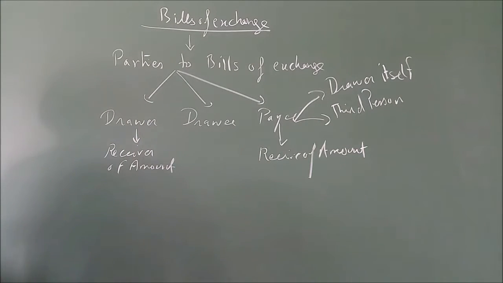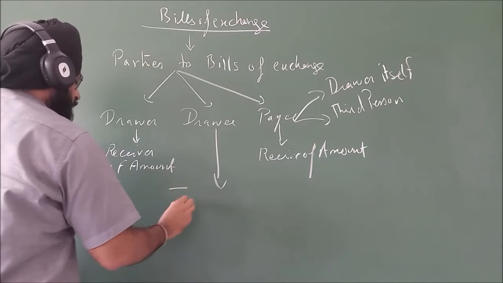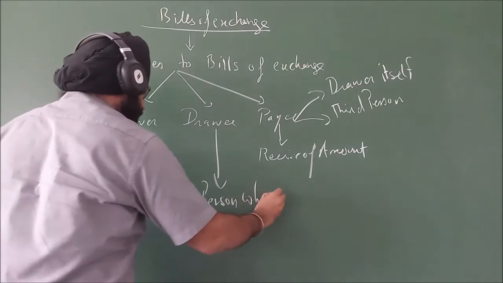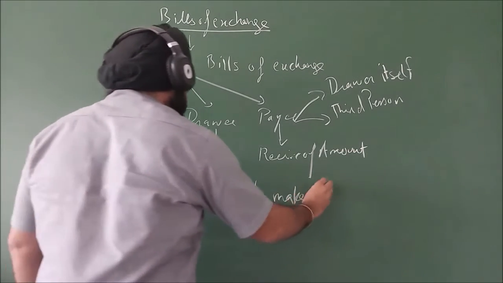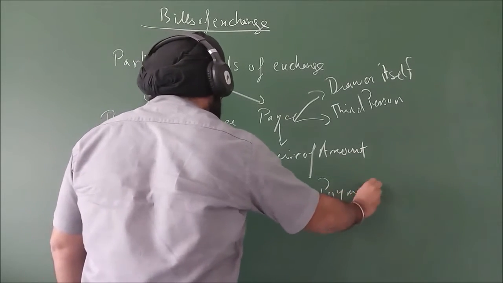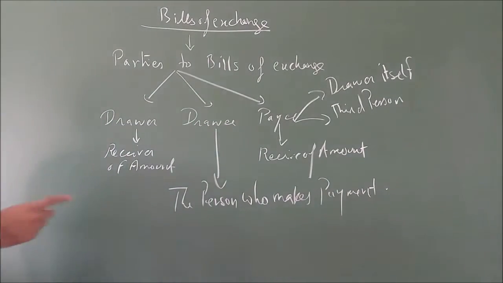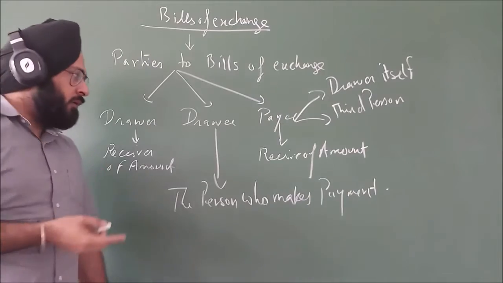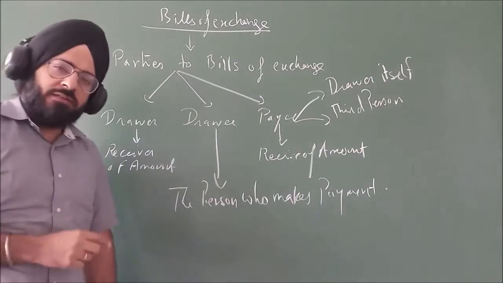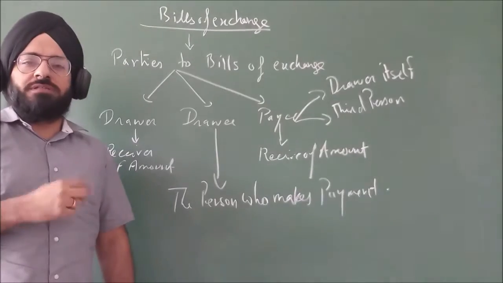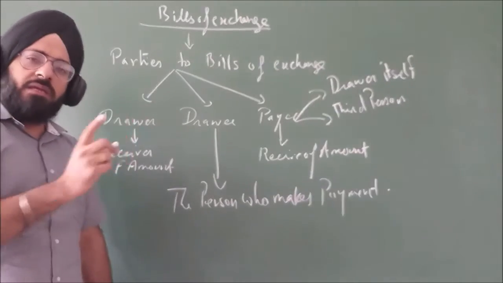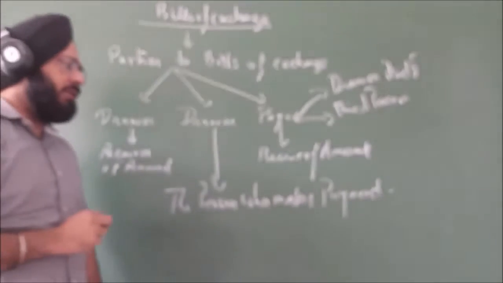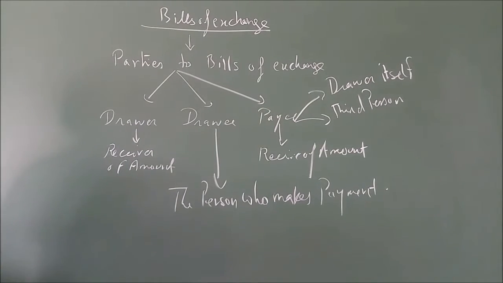Drawee is the person who makes payment. So these are the three parties to a bill of exchange: the drawer, who draws the bill, who writes the bill; the drawee, who accepts the bill, signs it and returns it to the drawer; and the payee, to whom the amount is paid. Drawer and payee can be the same person. Is it clear? Now let's proceed further with some more basic points.